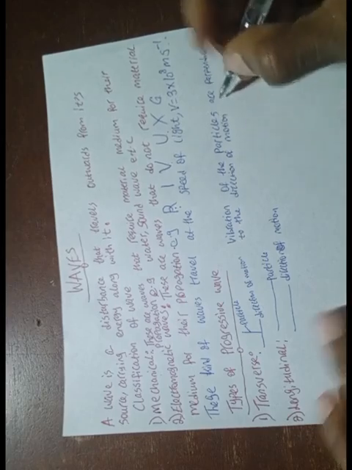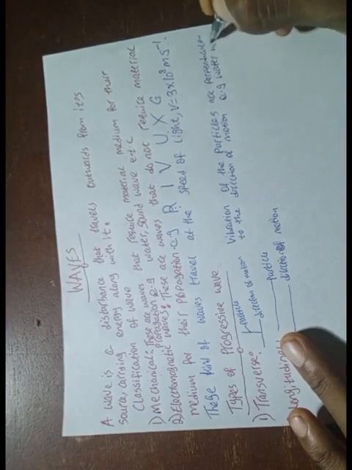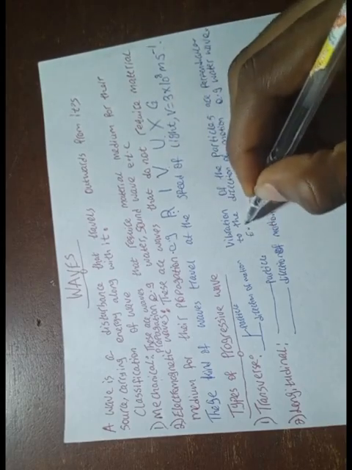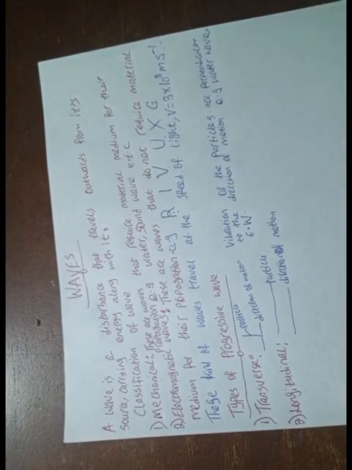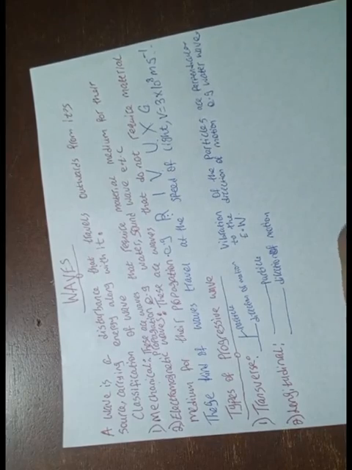So examples of transverse wave are water wave, and also your electromagnetic waves too. Now, what do I mean by transverse wave? For example, we say water wave. If you have an object in water, say this is water, or your sea.